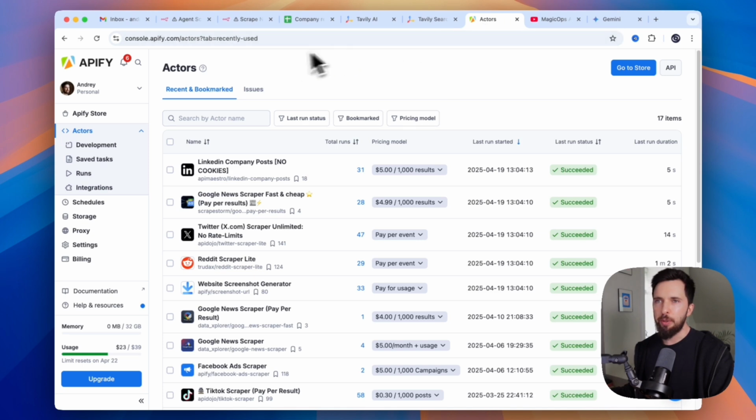The tool that I use is called Apify, and I would highly recommend it for anyone. As you can see, I use it quite a lot. It's pretty cheap, and all scrapers that I used here, they're all usage-based.